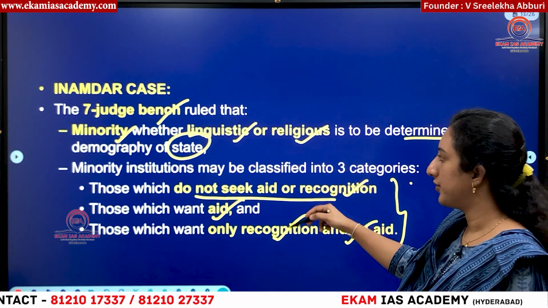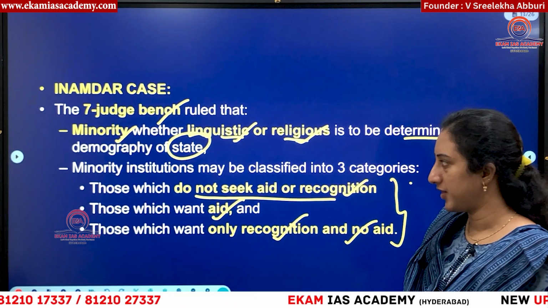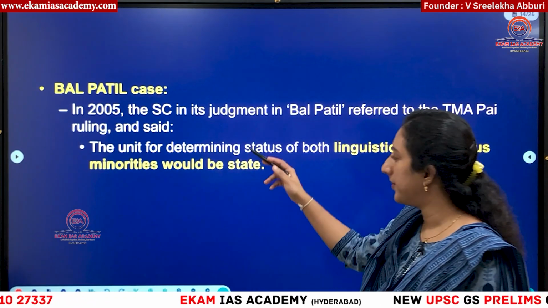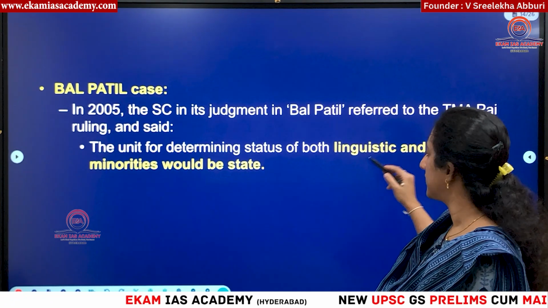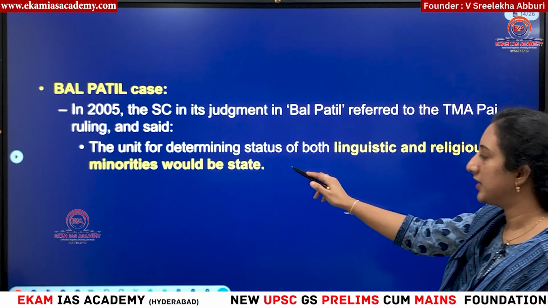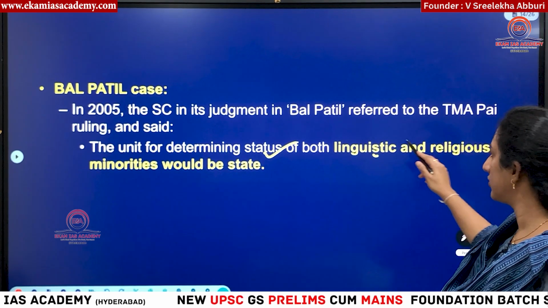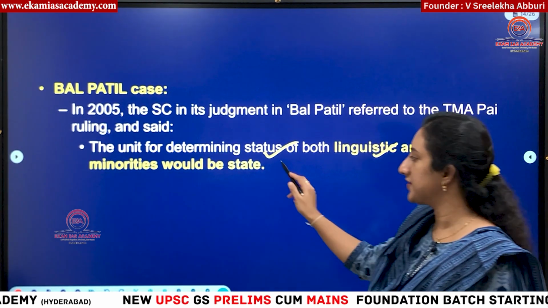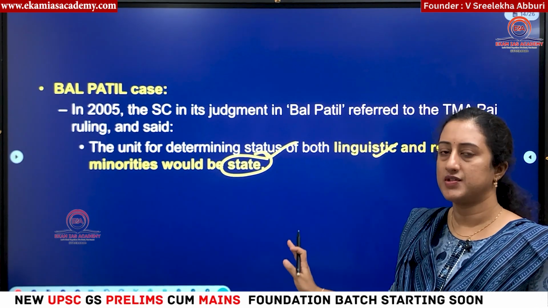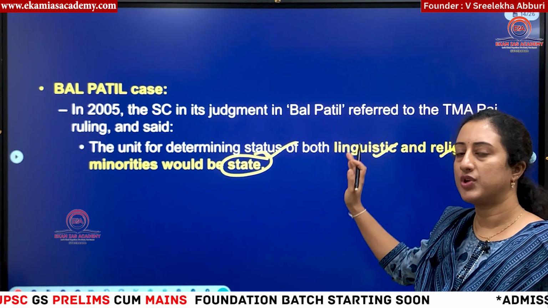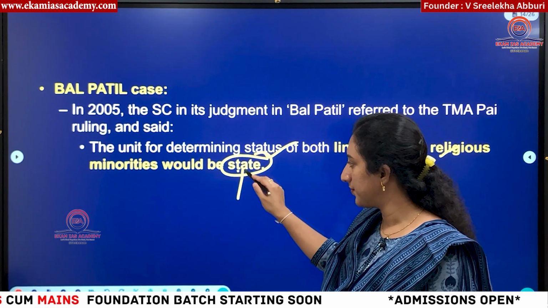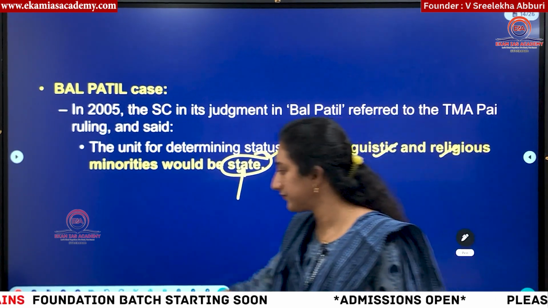These minorities can be linguistic and religious minorities, and that will be determined by the state. Then in the Bal Patil case in 2005, this was also referred based on the TM Pai ruling. They said determining status will include both linguistic and religious minorities. Who will recognize? It is the state. In all these cases, the entire question is about who has the power to recognize linguistic and religious minorities, and in different interpretations the Supreme Court said it is the state.